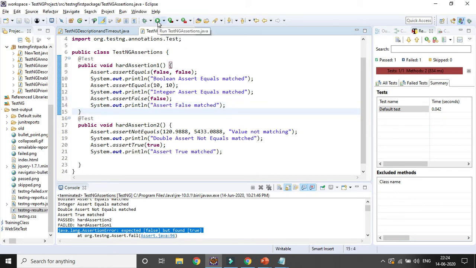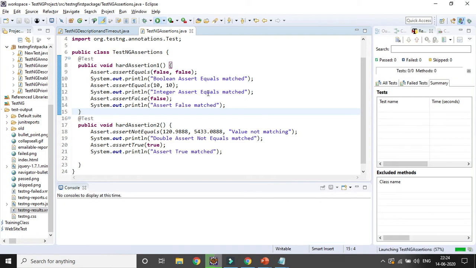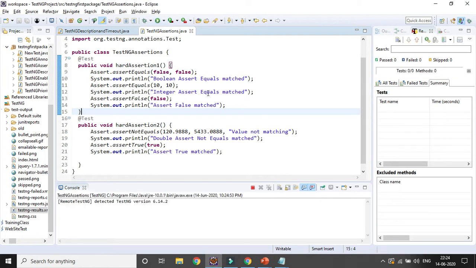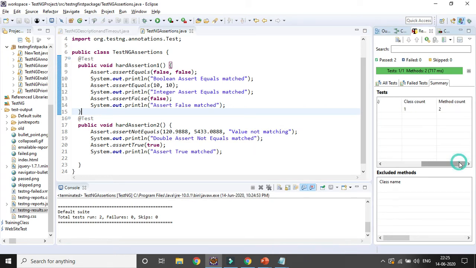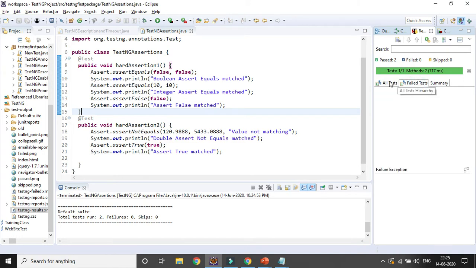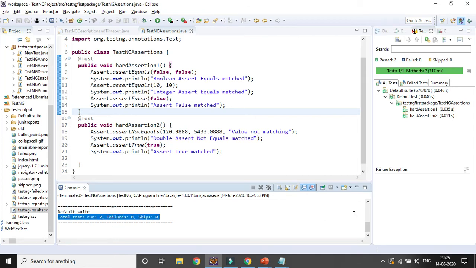Let's run the code and see whether both the test cases get passed and all the output is coming right. You can see both test cases are getting passed, methods executed 2, failed test cases none. Both test cases are passed with the green tick mark, right? And the parent folder is also green, and here it shows 2 passed status, right?